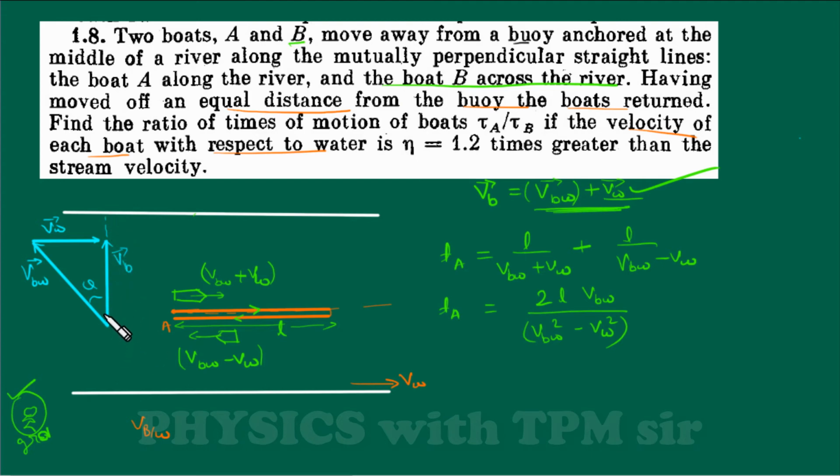After traveling distance L, let's say this is distance L, similarly this is distance L. After traveling the distance, he has to return also. While returning, this is really important, students, its net velocity must again be along the line, in the opposite direction, right? So I am drawing the same diagram, but with a different color. Its velocity must be in this direction now. This must be the velocity.